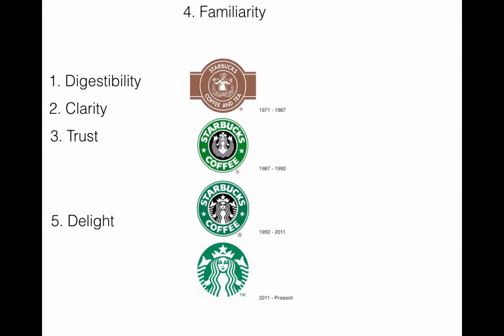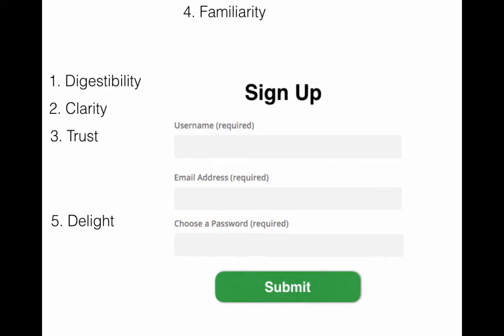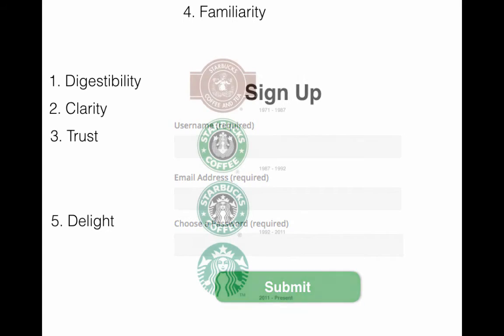The fourth key principle is familiarity. Now this is very important because once the user is familiar with your design, they don't have to spend much time learning what to do and what not to do. For example, sign up forms are almost similar on most of the websites you use. They have the first name, last name, your email ID, your password, and a submit button. So that's pretty much similar. You don't have to spend much effort explaining what to do, your user will be less confused, and your user experience will be much better.